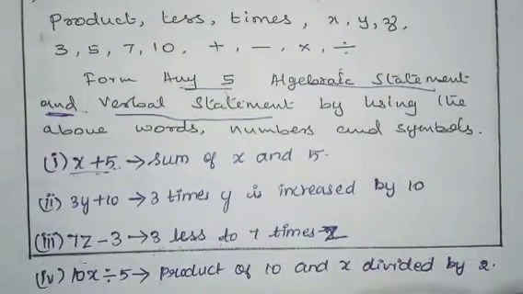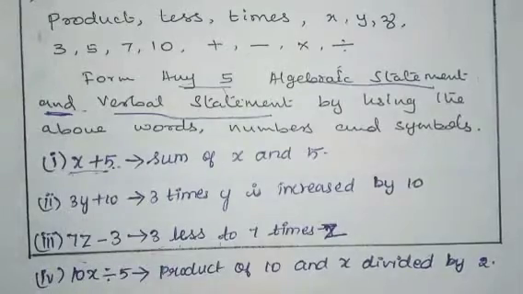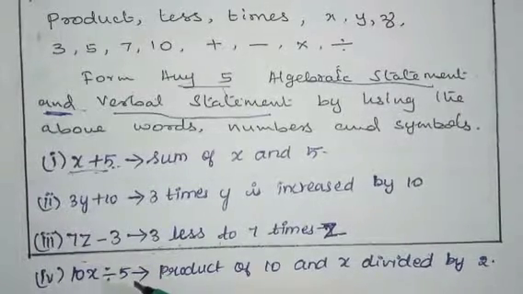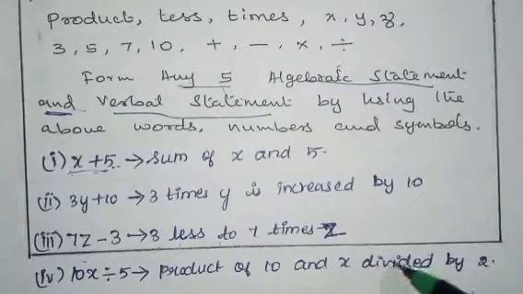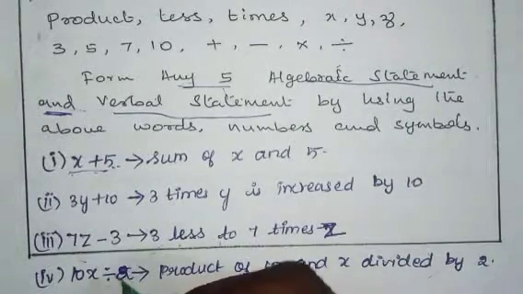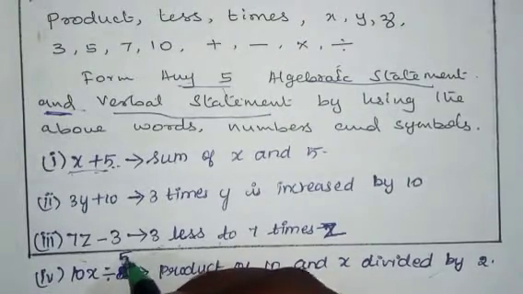Next, fourth one, they have asked you have to form any 5. So we have to form 5 algebraic statements and verbal statements. So 10x divided by 5 gives product of 10 and x divided by 5. Sorry, they have not given 2, 5 only.